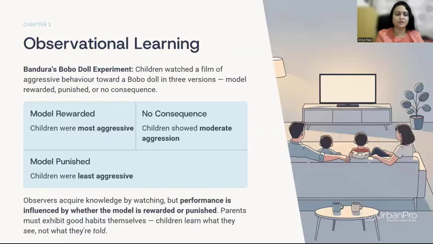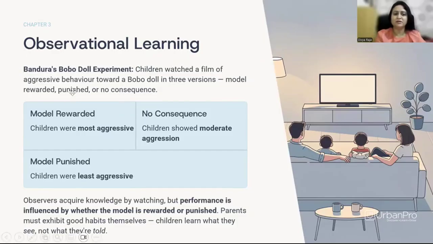Now we come to observational learning. This was by Albert Bandura, and he conducted a Bobo doll experiment. Here, children watched a film of aggressive behavior toward a Bobo doll, and this was done in three versions. The first version of the film showed a boy entering the room and playing with the dolls in a very aggressive manner, hitting the dolls and sitting on the dolls and so on.